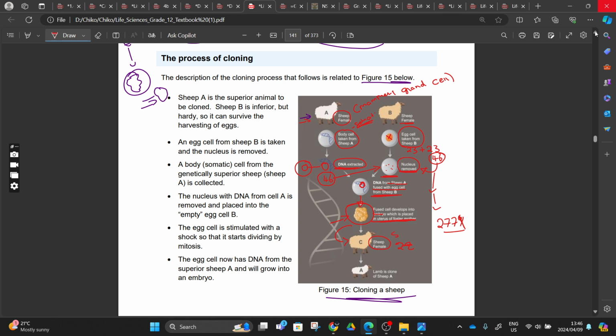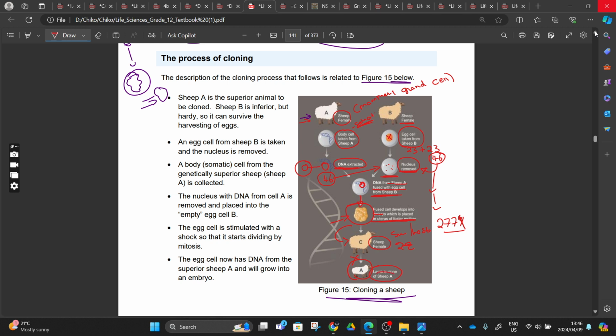I said this is a what? It's a surrogate, right? It's a host. The surrogate, or host, is where the implantation is going to take place, and then they are not biological parents, and then the C is going to carry A, and then A is going to be born as a lamb, and it's a clone of sheep A.